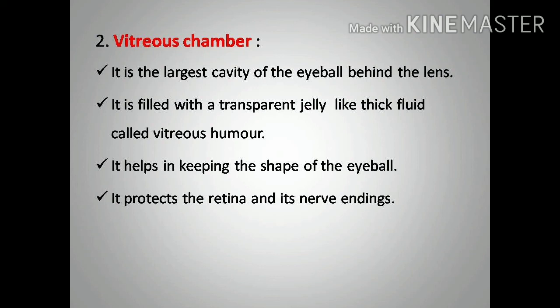It is filled with a transparent, jelly-like, thick fluid called vitreous humor. It helps to maintain the shape of the eyeball. Another main function of this chamber is that it protects the retina as well as its nerve endings.